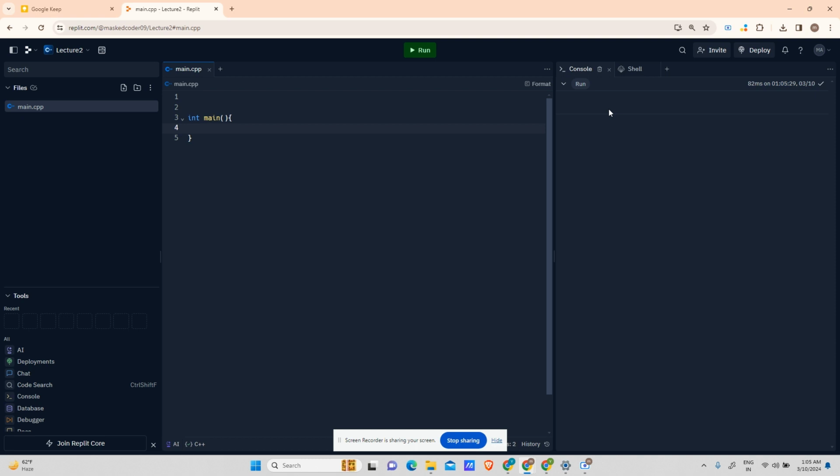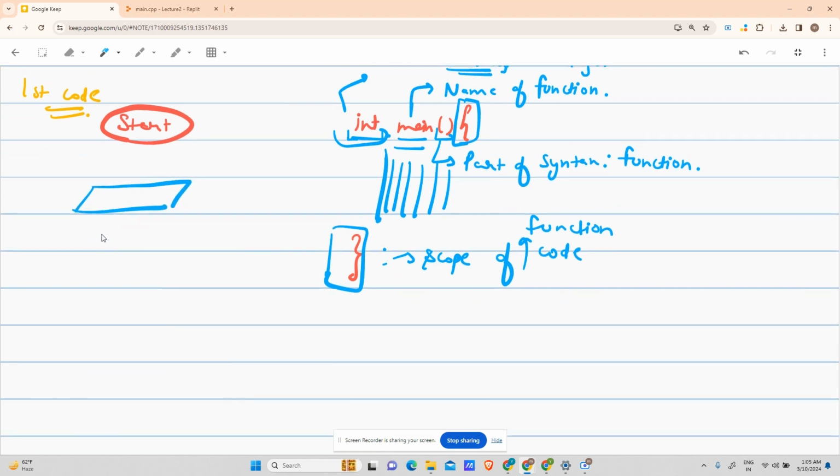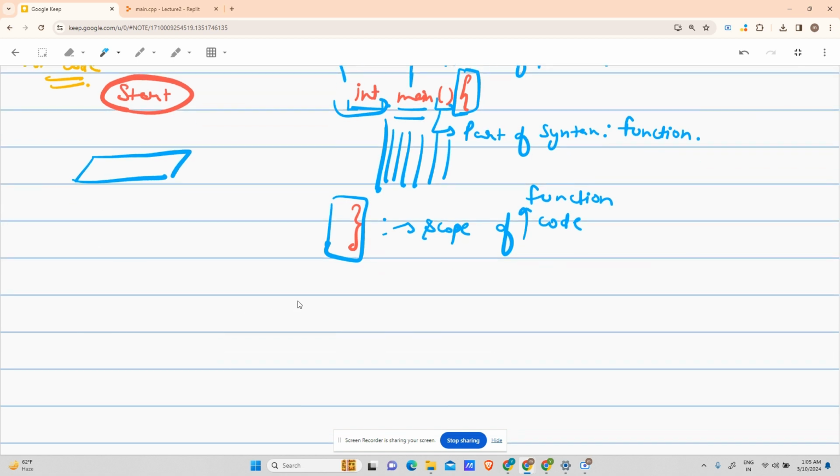If I'm not able to see any output, there is no function for coding. So I will have to use a print function to print something, right? Whenever you want to print, we were printing it with the help of a print box, an input output box, that is a parallelogram, right? If you remember the flowchart. So I will have to print.